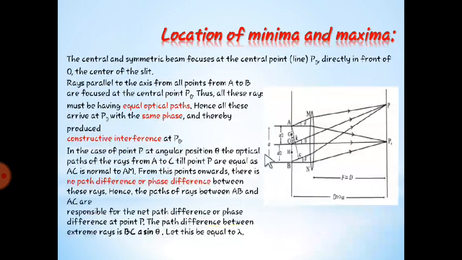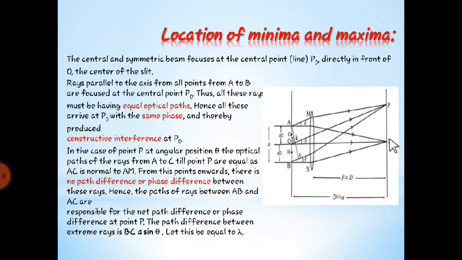Now what exactly happens over here? Again, have a look at the diagram itself. The central and symmetrical beam focuses at the central point P0, which is directly in front of O here. When all the waves come out, the central wave will move towards P0.